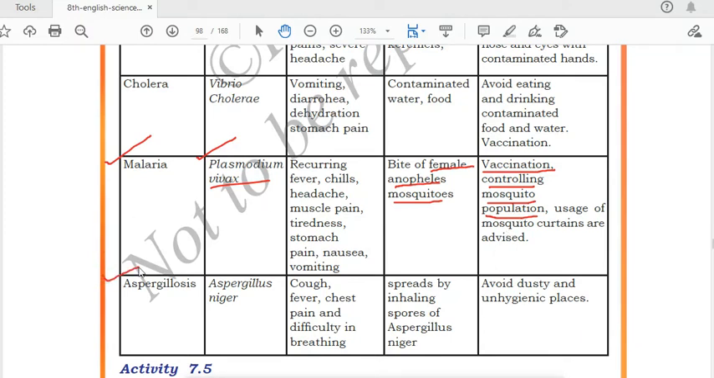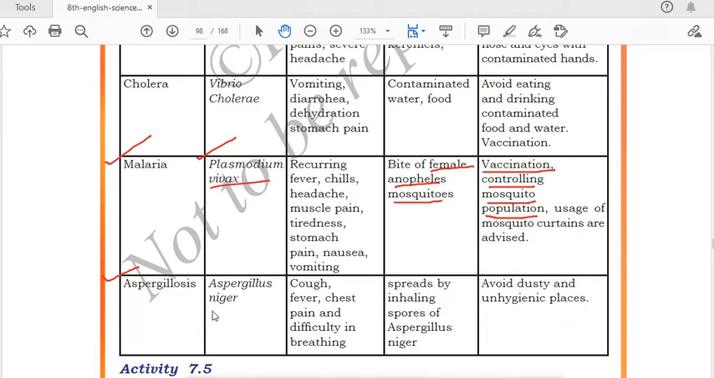Next one is aspergillosis. Aspergillosis. It is caused by Aspergillus niger. From the name you can understand, Aspergillus niger. What are the symptoms? Cough, fever, chest pain and difficulty in breathing. These are the symptoms of aspergillosis. And how is it transmitted? It spreads by inhaling spores of Aspergillus niger. Suppose some spores of Aspergillus are there. If somebody inhales those spores, then they can suffer from that disease.